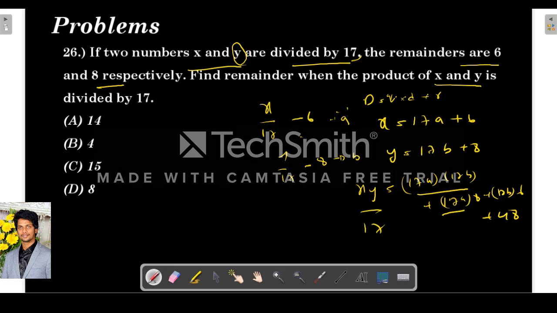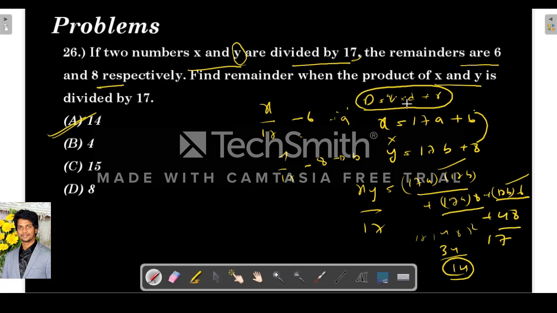So when this is divided by 17, see the first term is divisible by 17, the second term is also divisible by 17, and the third term is also divisible by 17, because as I told earlier, when the product of these two happens, the only term which is not divisible by 17 is the 48. So when 48 is divided by 17, what is the remainder? 34, which leaves 14. So 14 is our remainder.